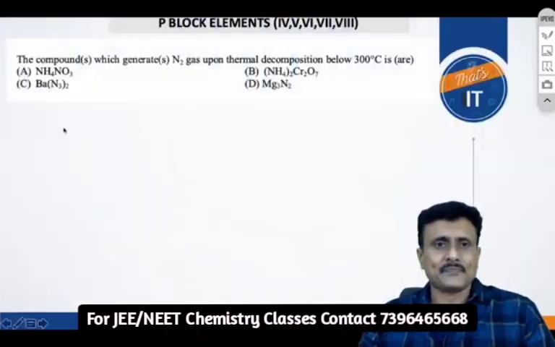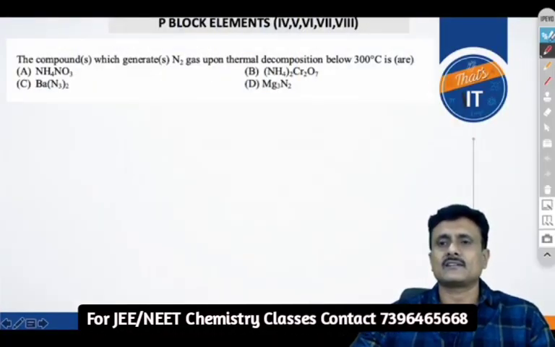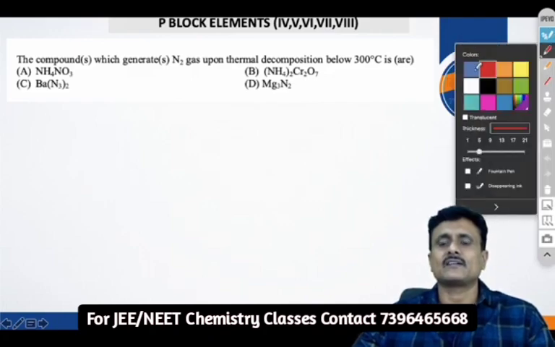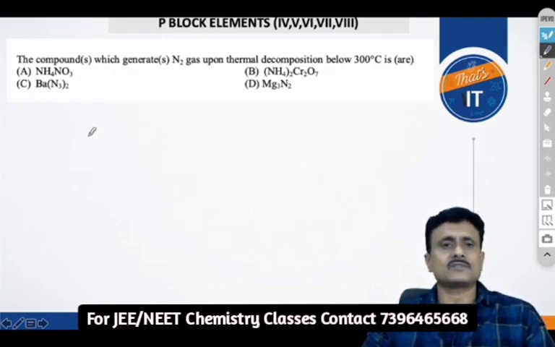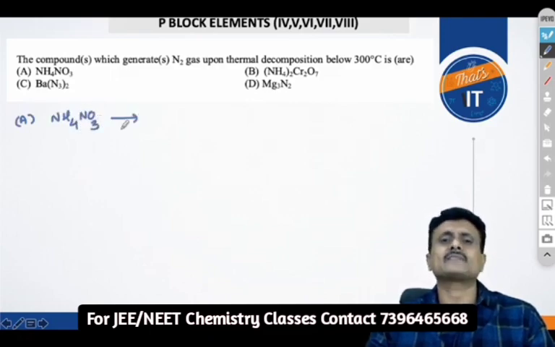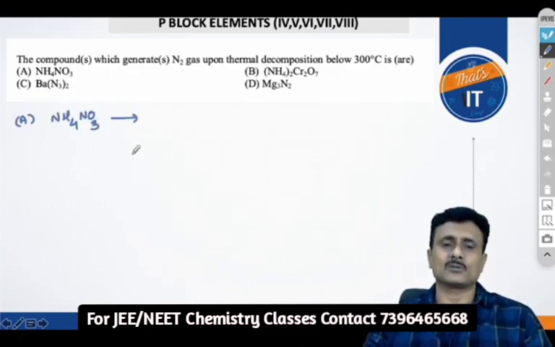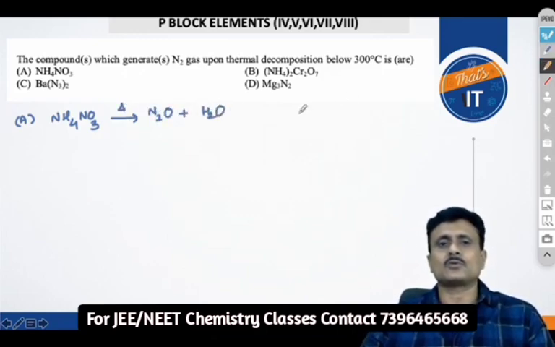Question of the day, which is frequently asked. You have been asked to find the substances from which N2 is obtained upon heating. That means thermal decomposition of all these substances leads to what? You take ammonium nitrate. If it were nitrite, it would have produced N2. And you know that ammonium nitrate is the major source for the preparation of N2O, nitrous oxide.